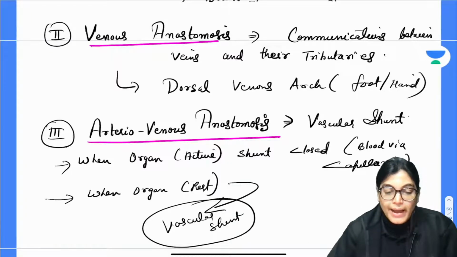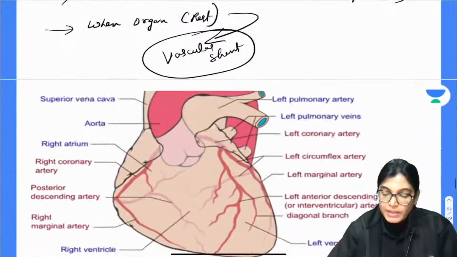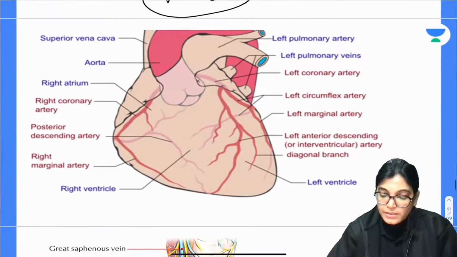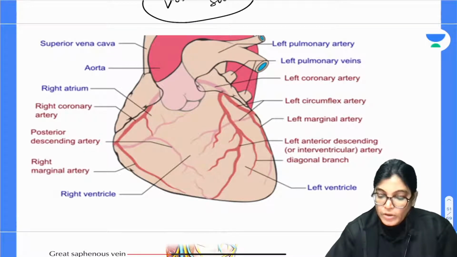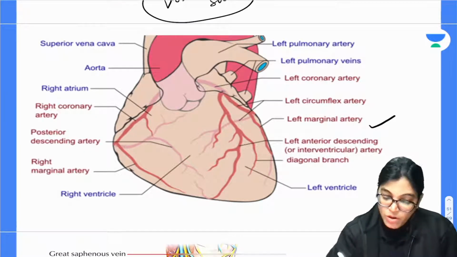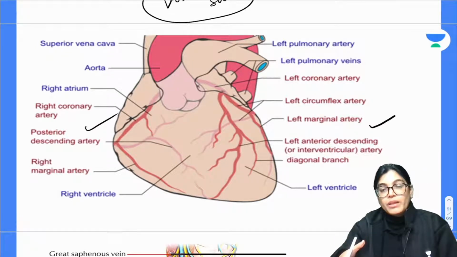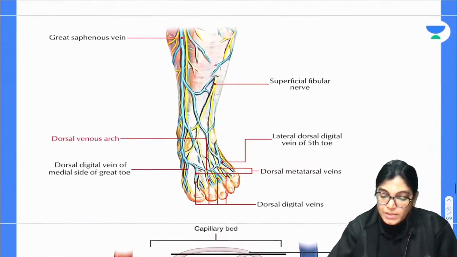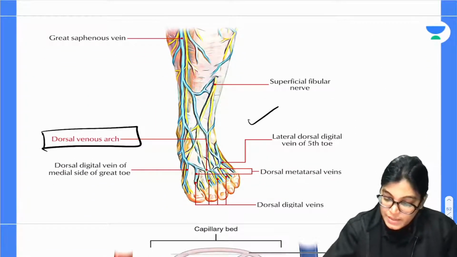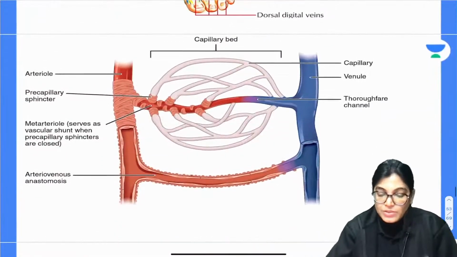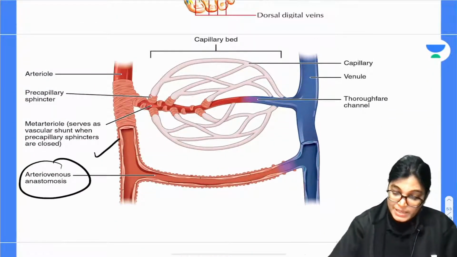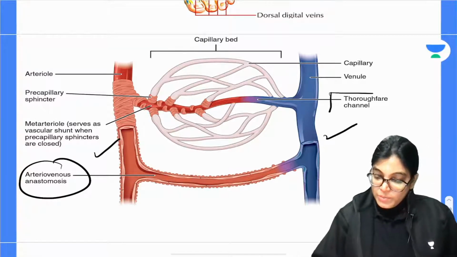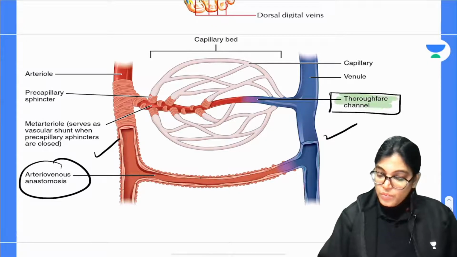Okay. Now I would also like to show you a diagram for it. So I am coming to that. The first thing is that anastomosis also occurs in the branches of arteries, like the branches of coronary arteries. As you can see here, these are dorsal venous arches, the anastomosis in the vein, and the third is arteriovenous anastomosis, between arteries and the veins. One more important feature shown here is the thoroughfare channel.